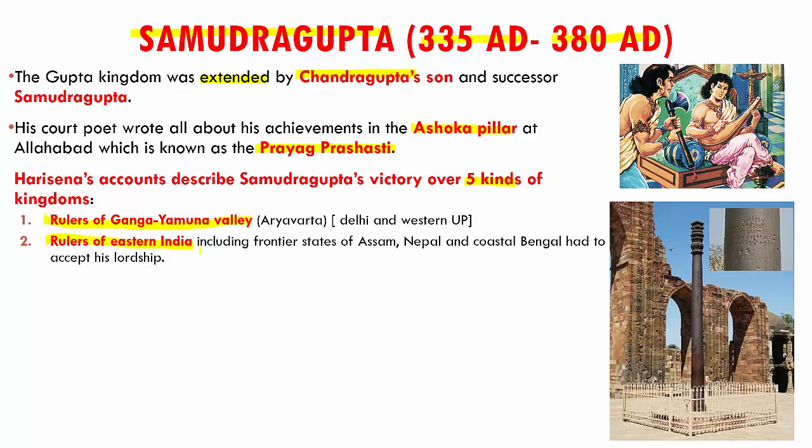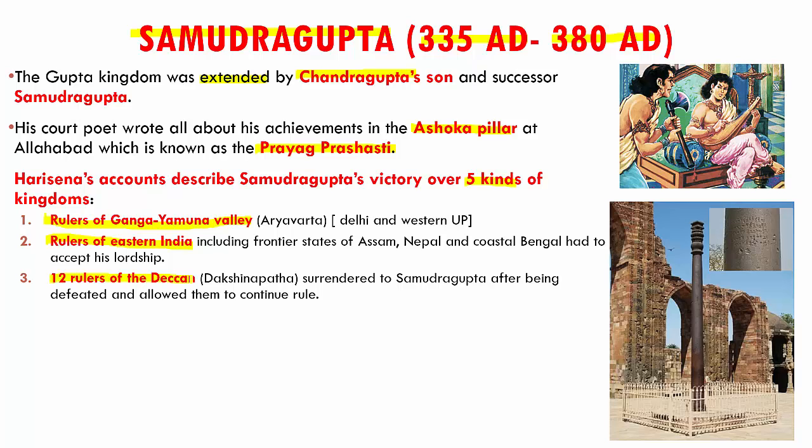Now, the interesting thing is that he did not take complete control over them. He let the rulers rule, but he told that those rulers will have to attend his courts and they will have to be his subordinates and they'll have to pay him annual tributes. And then he took over the 12 rulers of the Deccan, which is Dakshinapata, and they surrendered to Samudragupta after being defeated. But again here, he allowed them to rule. Because he was a wise person, he knew that he cannot take complete control over such a vast area of land. So he allowed them to rule, and again they had to pay annual tributes to the Gupta dynasty.